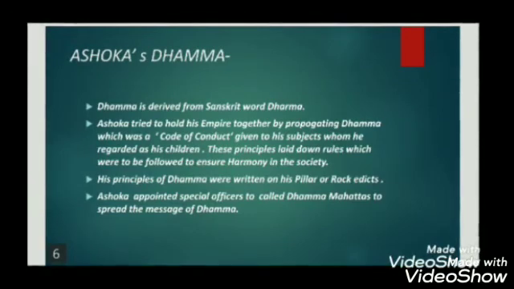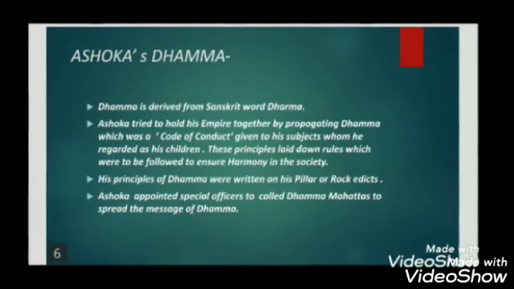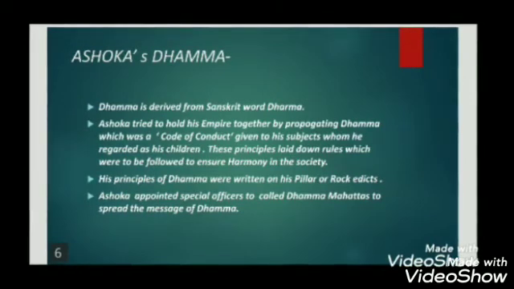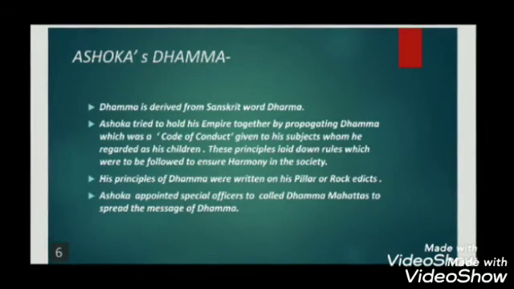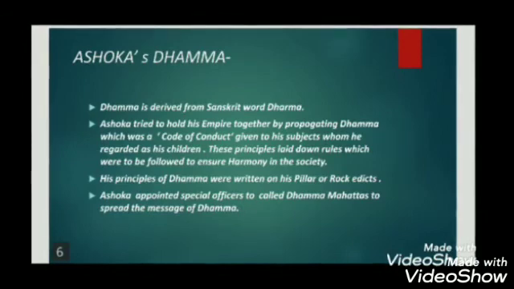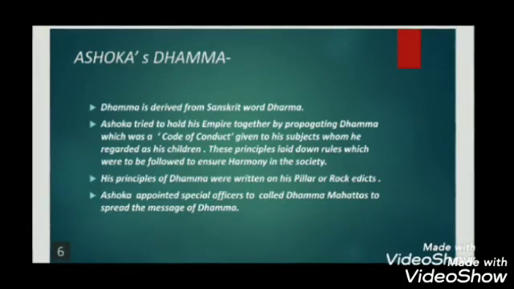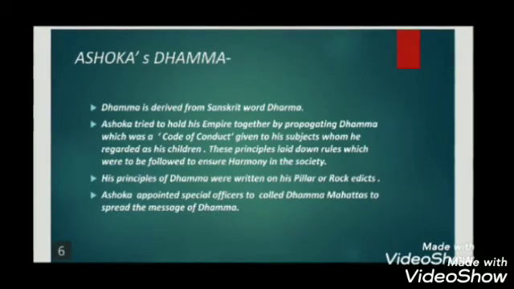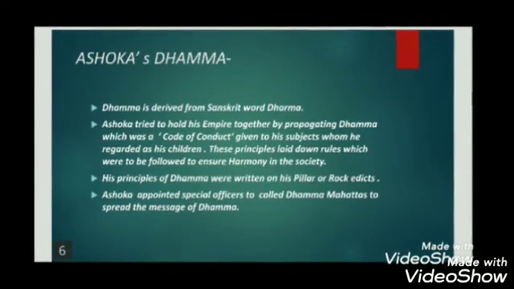Ashoka managed to get the messages of Dhamma inscribed on his rock or pillar edicts so that the message reached a vast number of people. He even appointed special officers known as Dhamma Mahamatas who would elaborate on these principles of Dhamma and explain them to the subjects of the empire. Do keep in mind that we don't know about literacy during the Mauryan period, so just assume that a majority of them would not have been literate. So they needed someone to read this and explain it to them. That is why these officers were appointed.